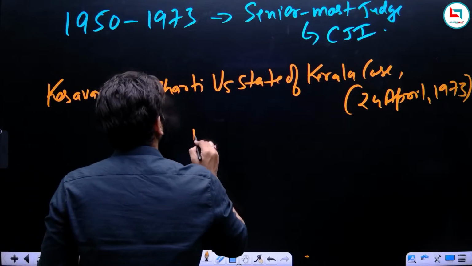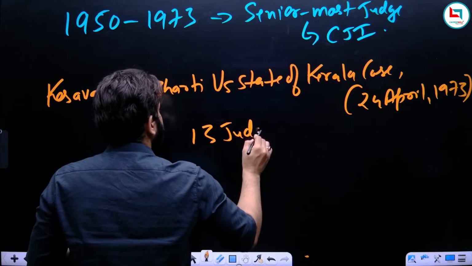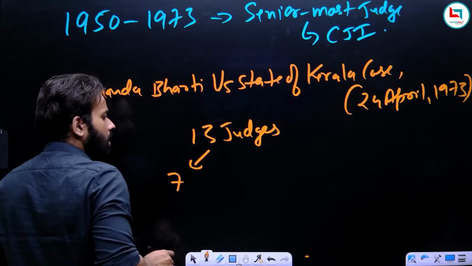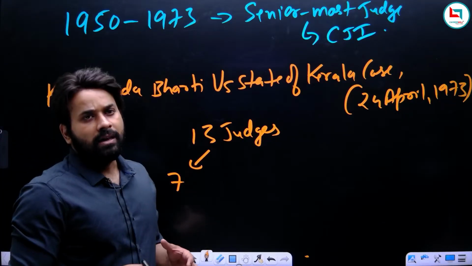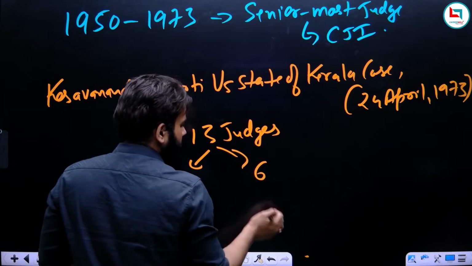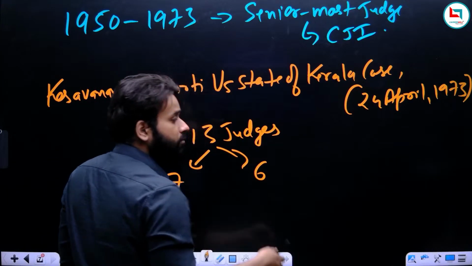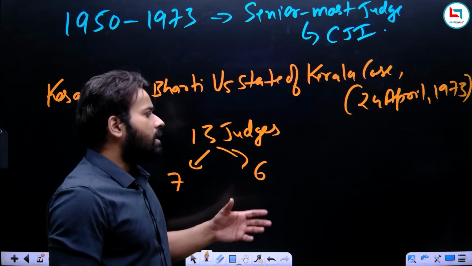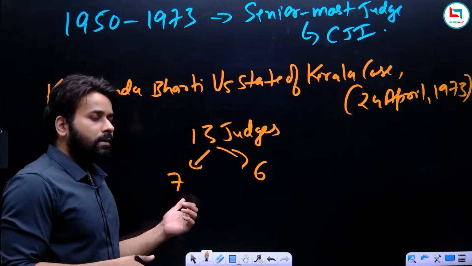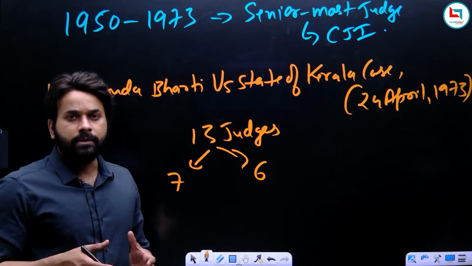And remember, there were a total of 13 judges. There was a bench of 13 judges, and out of those 13 judges, 7 judges passed a judgment which was not liked by the government. And these 6 judges were in favor of the government. Basically, their judgment was appreciated by the government, but the judgment of the 7 was not at all liked by the government. So what happened?